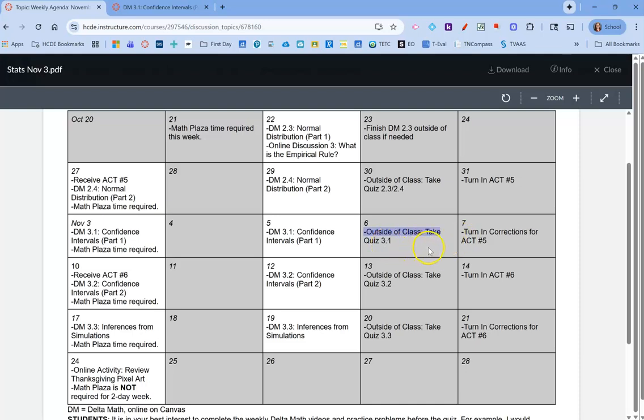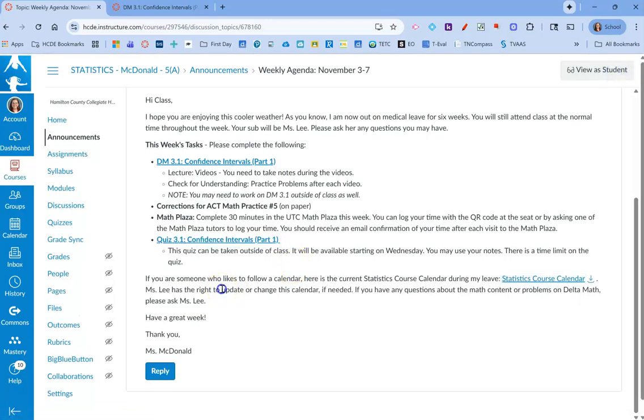And if you do receive your ACT 5 back, try to get those corrections in by Friday, or whenever the deadline Miss Lee may set for you. So let's quickly look at the Delta Math.